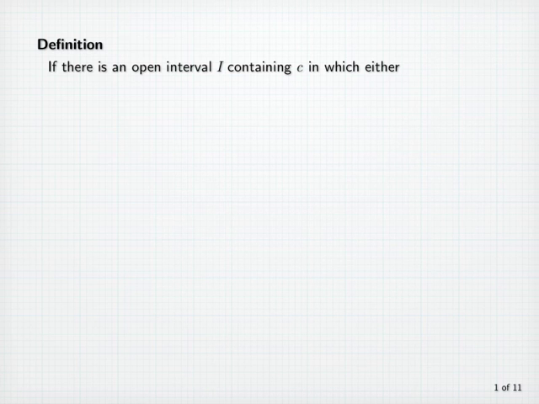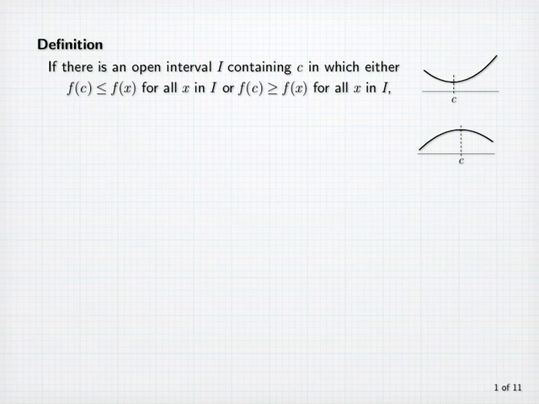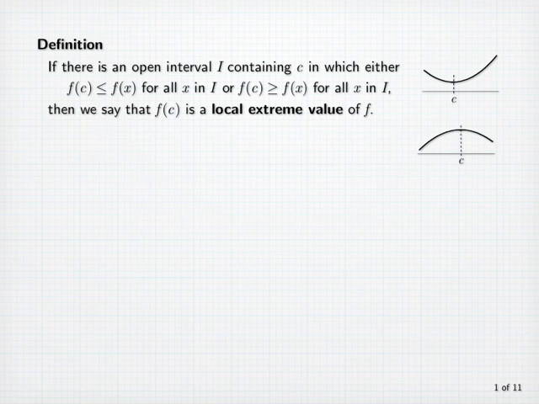If there's an open interval I containing c in which either f of c is less than or equal to f of x for all x in I, or f of c is greater than or equal to f of x for all x in I, then we say that f of c is a local extreme value of f. A local extreme value may be a local minimum value or a local maximum value.